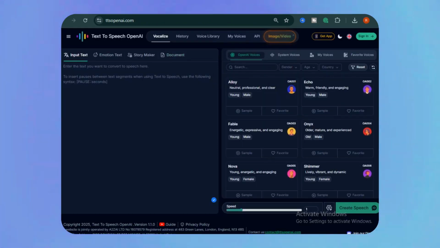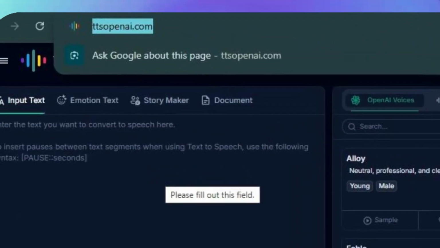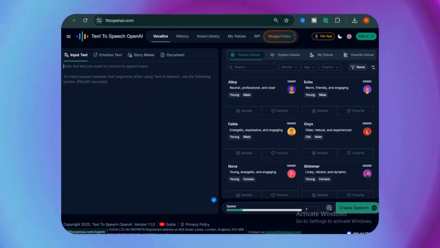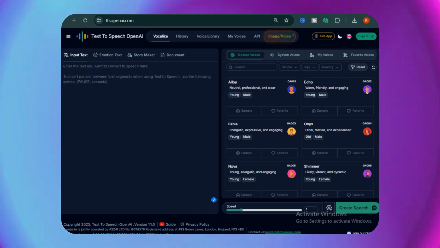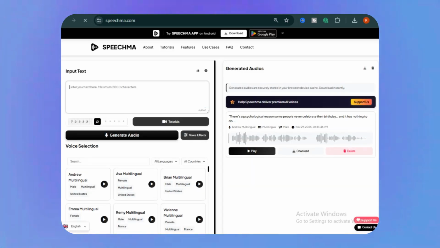For the voiceover, there are 2 free tools. One has a limit, and the other one is completely free. The first one is OpenAI TTS. It gives you about 2,000 free characters, and after that you have to pay. But don't worry, this Speechma tool is completely free, and you can generate unlimited voiceovers. So we'll use this one for now.